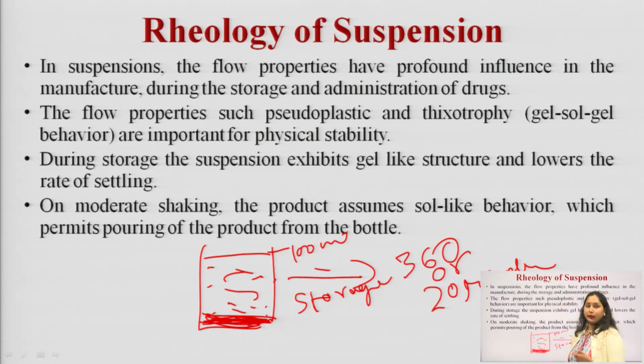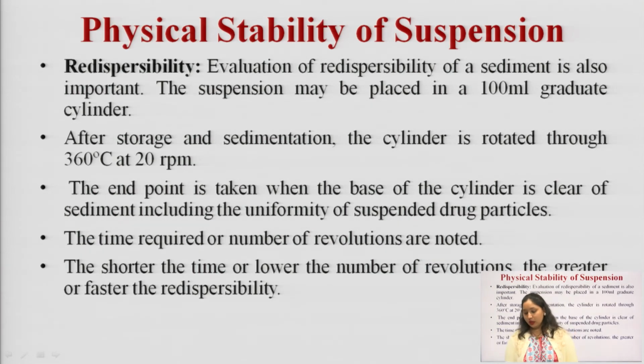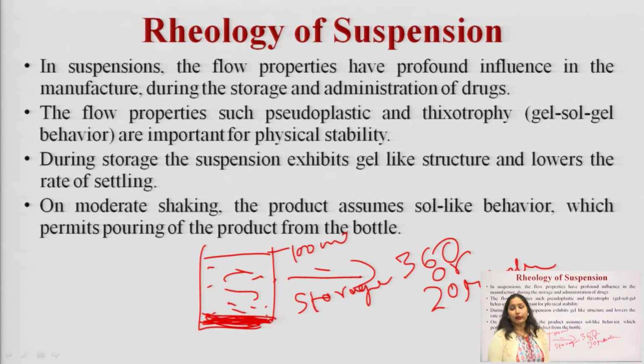the time taken by the particles to get redispersed throughout the system, that time is noted down. The shorter the time or the lower the number of revolutions, the greater and faster the redispersibility. So, how much time is taken by the particles to get uniformly distributed or redispersed in the system, that time is noted down, and the lesser the time taken by the system, the more is the physical stability of the system.